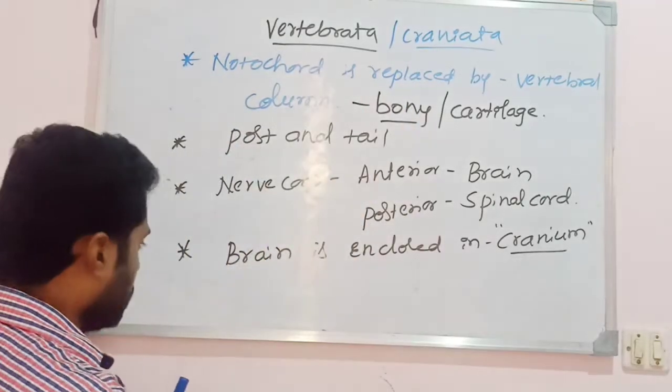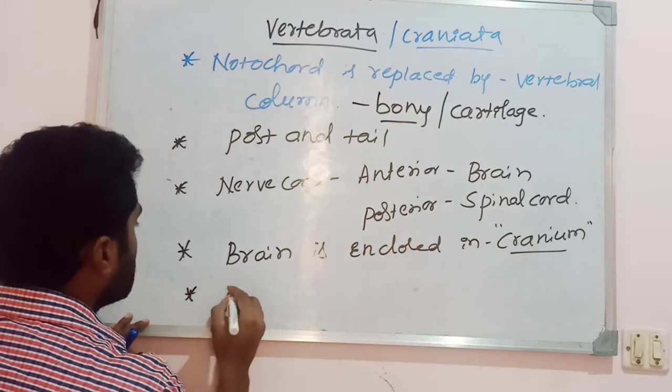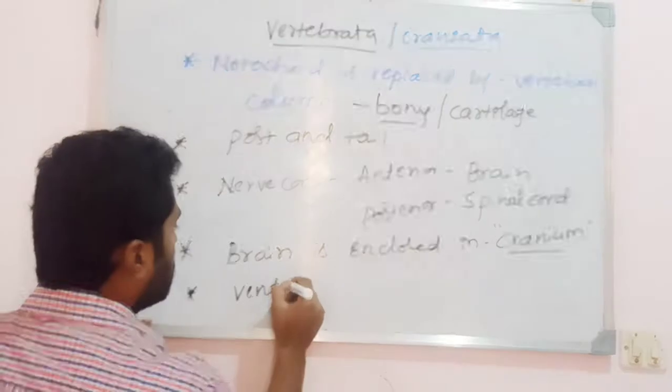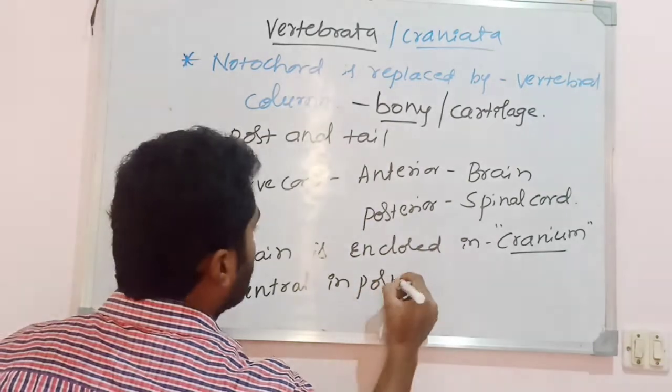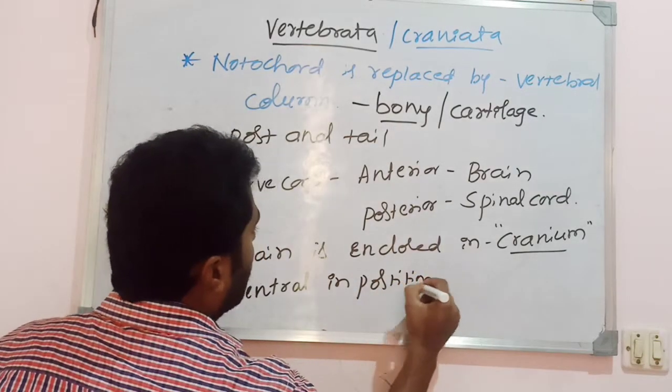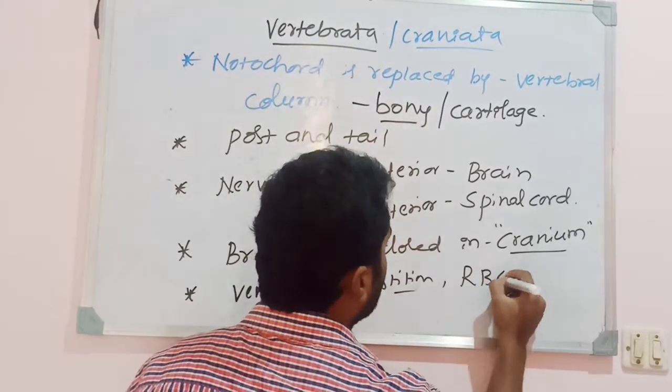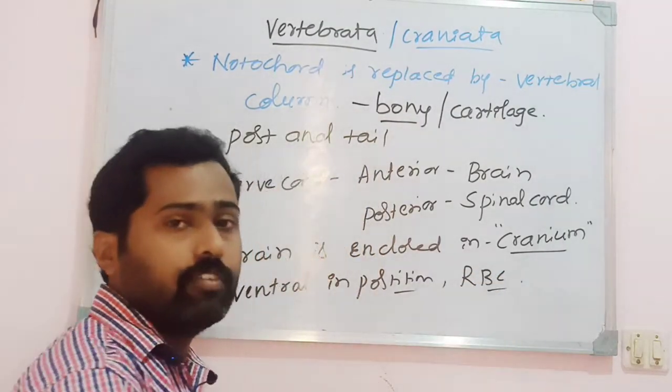Then, the next features: the heart is ventral in position. That is also one of the unique features. Then the blood is colored with RBCs. So these are some common characters of the vertebrates.